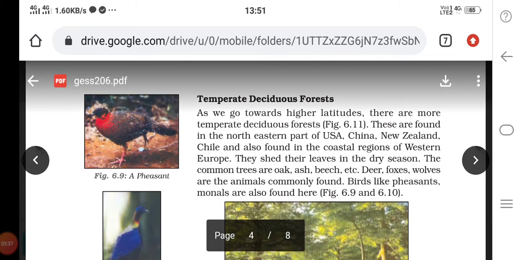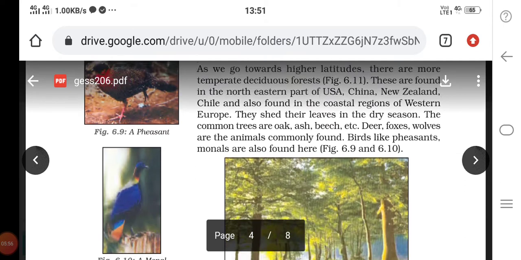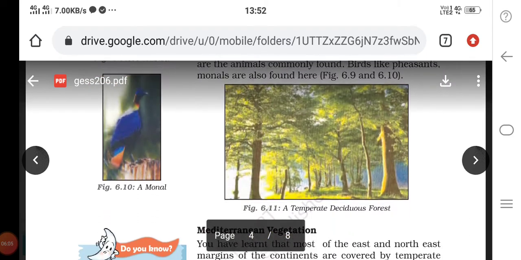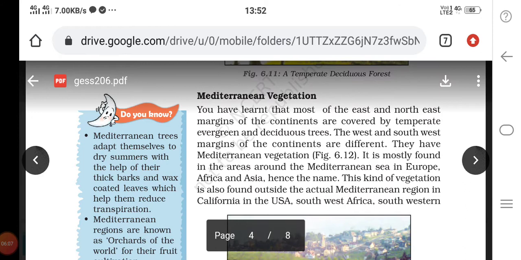Now let's see about temperate deciduous forest. As we go towards high latitudes, there are more temperate deciduous forests. These are found in the northeastern part of USA, China, New Zealand, Chile, and also in the coastal region of Western Europe. They shed their leaves in the dry season. The common trees are oak, ash, beech, etc. Deer, foxes, wolves are the animals commonly found here.